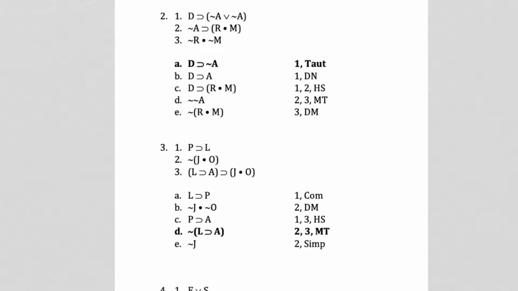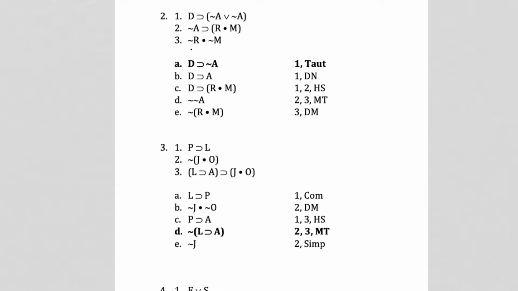Okay, line 1, double negative, you get A. No. Remember with a double negative, you can put 2 negatives on an A, or you can take 2 negatives off of an A. That's all you ever do with double negatives. And by the way, it doesn't have to be A. Okay, 1 and 2 HS. Yeah, that's not going to work for so many reasons.